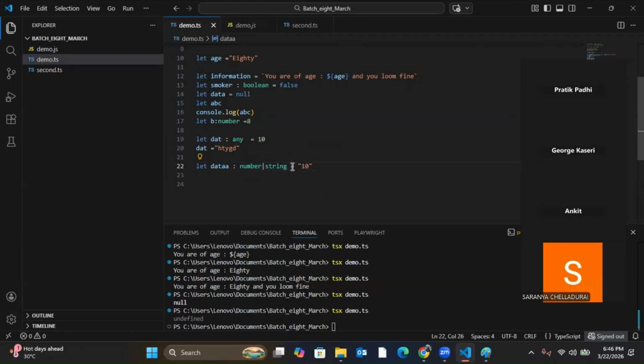Now you understood why TypeScript has introduced this kind of thing. Just like any, for union also you have to declare its type here only. Or else how will it understand by assigning a value? It will not understand, right? If I assign one value, it will automatically get converted to that data type only, if I have not defined it. But if I define it, then it will accept both. So just like any, for union also you have to mandatorily define the type here, or else it will not work.